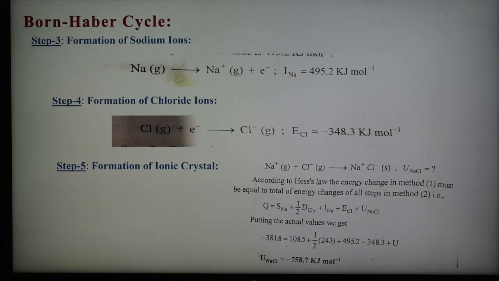And the next step is step 4, formation of chloride ion. We take the chlorine atom obtained in the second step. 1 mole of chlorine atoms formed in step 2 takes up an electron given by the sodium and is converted to the negatively charged chloride ion. The process is accompanied by the release of energy. By definition, the energy released in this process is known as the electron affinity of chlorine. Its experimental value is minus 348.3 kilojoule per mole. What is electron affinity? As we know, electron affinity is the energy released when an electron is added to a neutral gaseous atom.